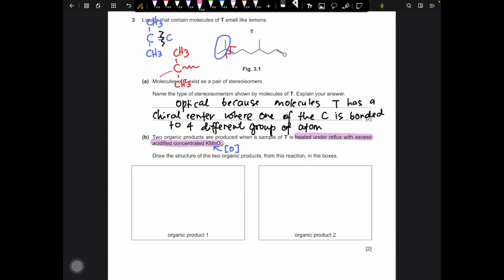If we look at this carbon, it is connected to two alkyl groups. If that carbon is connected to two alkyl groups, it will be oxidized into a ketone. So we will have C double bond O. That would be the first organic product.